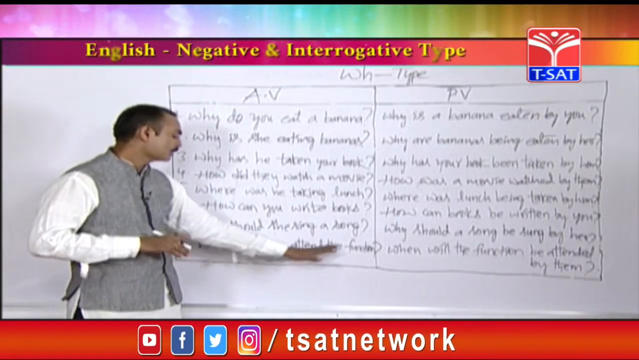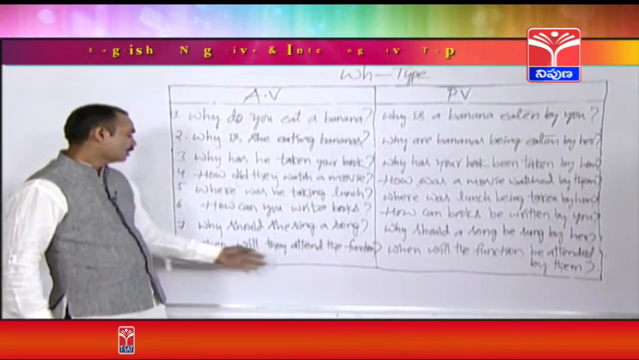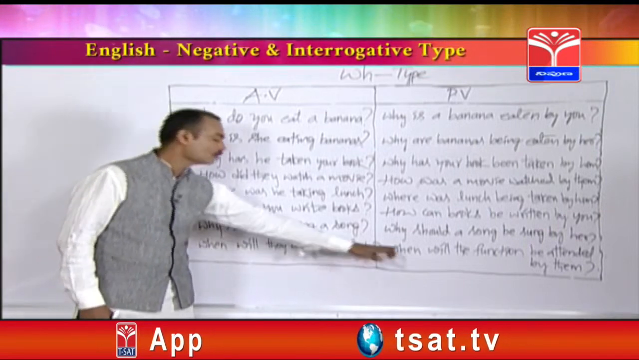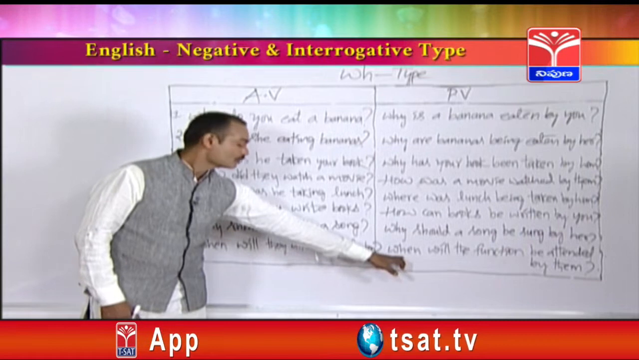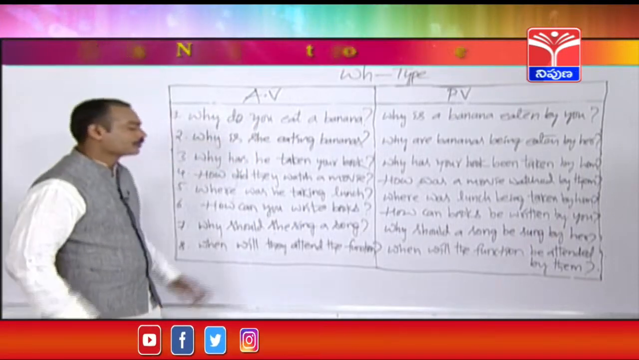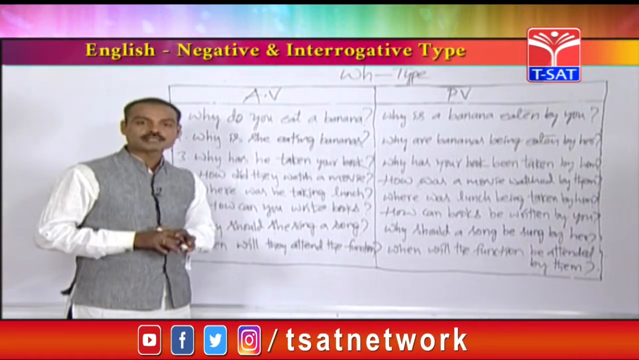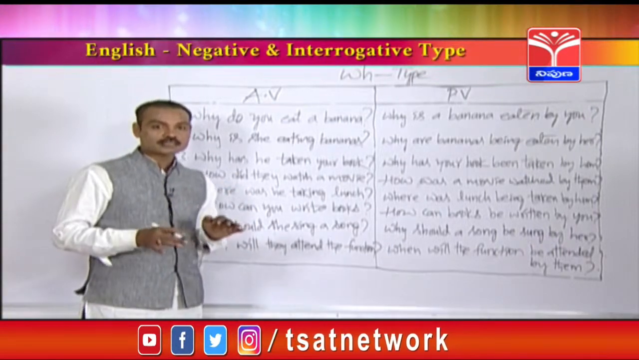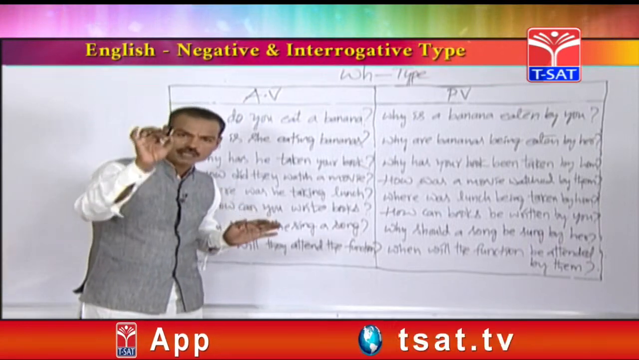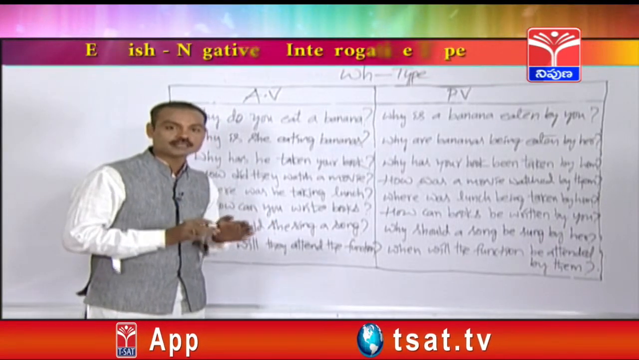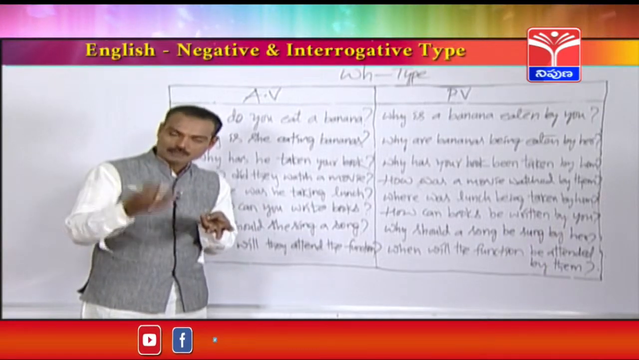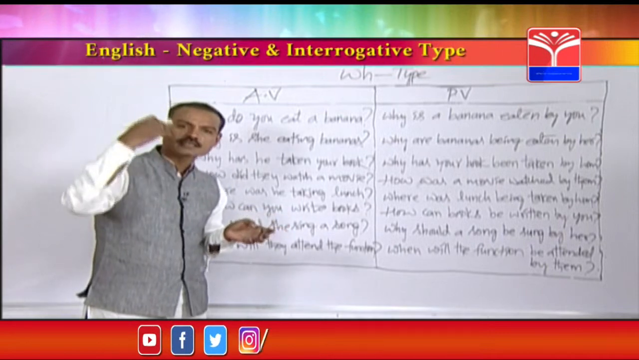When will they attend the function? This is from simple future. So even in simple future, whether the object is singular or plural, there won't be any changes in the passive. So when will the function be attended by them? So friends, if you learn the basics well, in the previous classes I taught very slowly the basics of active voice and passive voice. If you are very good at the basics of active voice and passive voice, negative type and interrogative type and WH type, these all will become very easy for you.